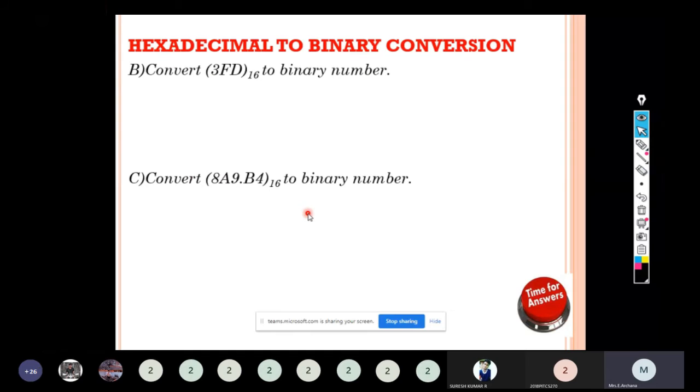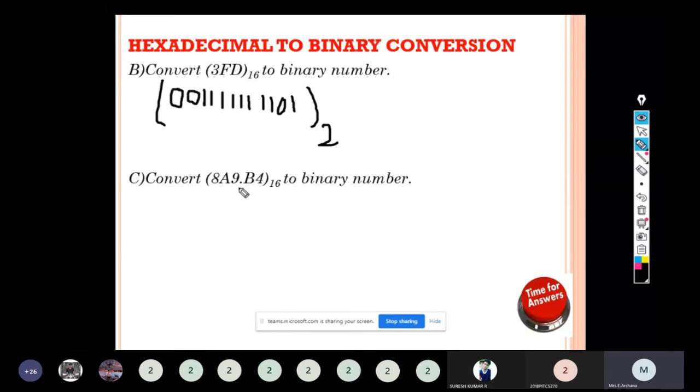What is 3FD? How to represent 3? 3 will be represented by 0, 0, 1, 1. F, all the places will be 1, 1, 1, 1. D: A stands for 10, B for 11, C for 12, D for 13. So 1101 is the equivalent binary number. The binary number will have the base 2.